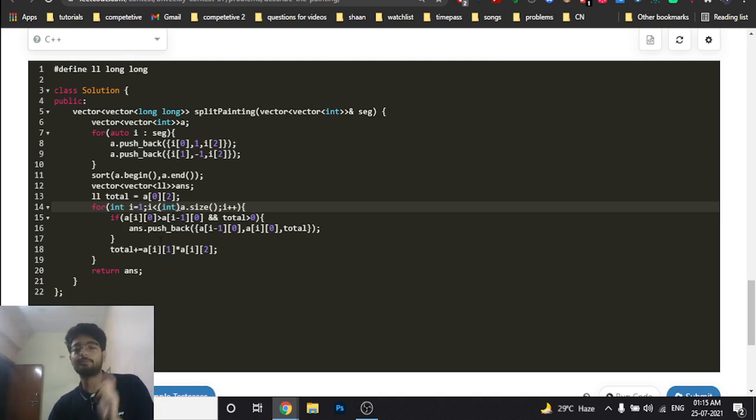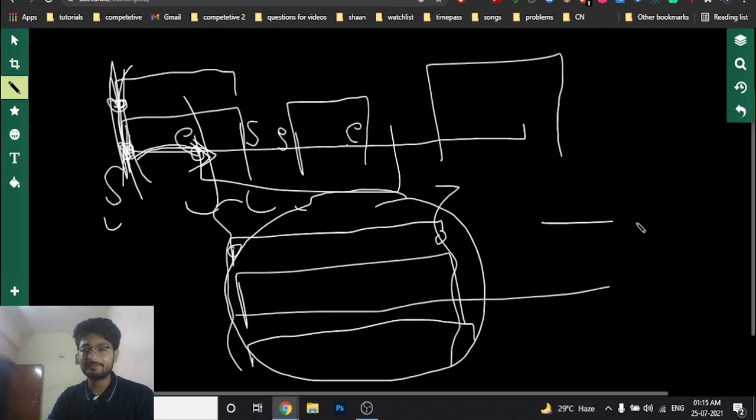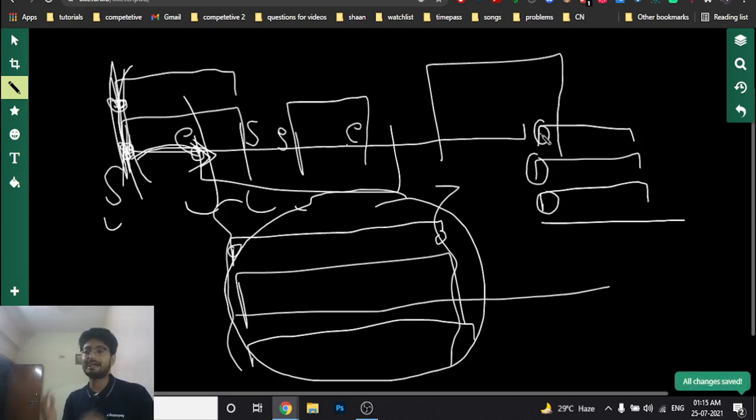So I will only go to this if condition if the ith point is greater than the previous point. If it is not, we will only add the total at that point. I hope you get the point. So if there are multiple segments starting at the same point, okay, because if we take this segment and make the vector which I have made, all of them are the same starting point, so all of them will be first side by side. So we will just add the value for this.